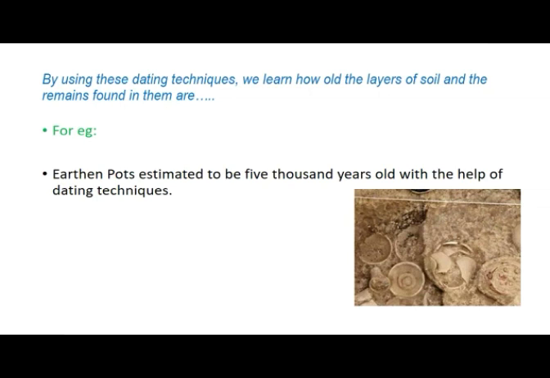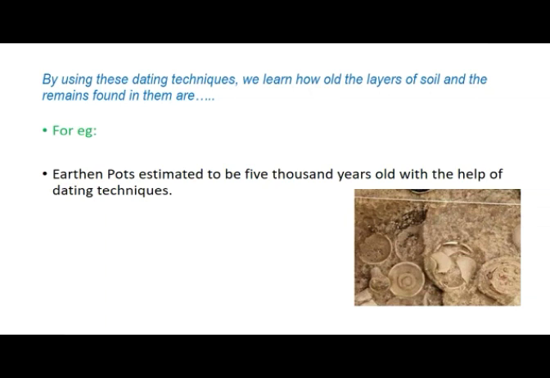And here I am giving an example. If an earthen pot is estimated to be 5,000 years old, then with the help of dating techniques, we can say that the earthen pot dates back roughly to 3000 BC, and then we can conclude that the period of the culture to which the pot belongs must be around 3000 BC.